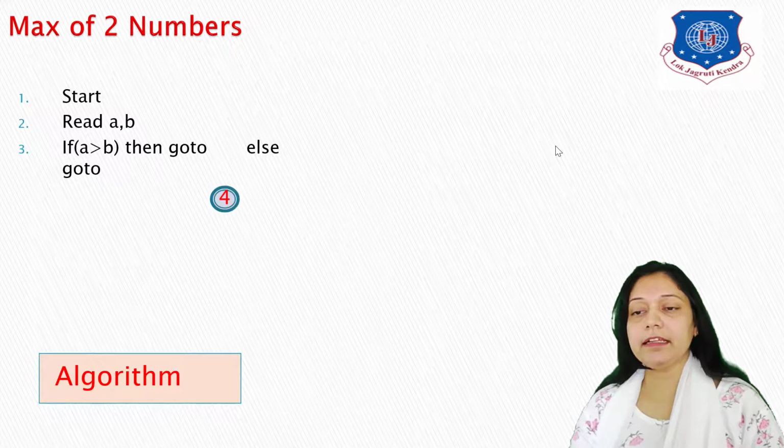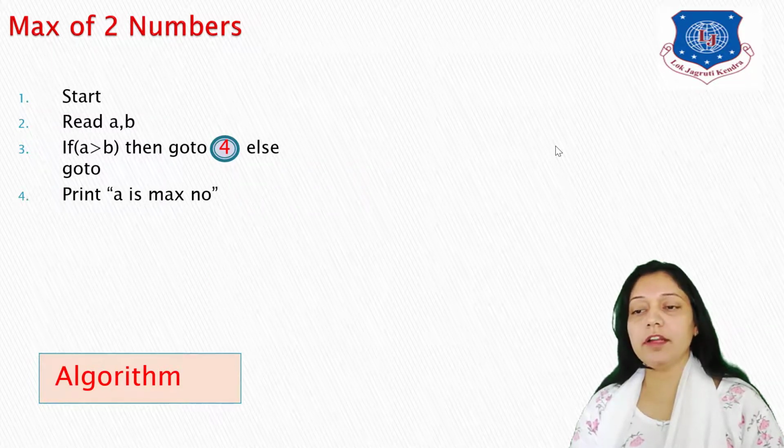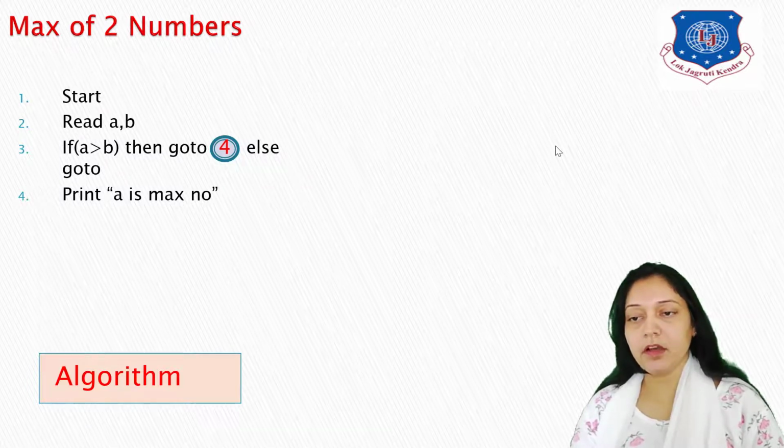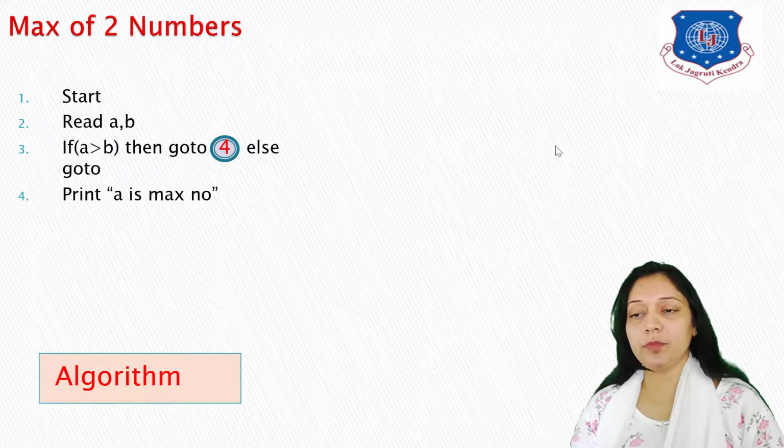So if a greater than b, then go to point number 4. What is our point number 4? Print a is maximum number. So if the condition is true, I'll come to point number 4, and in that, a is maximum number